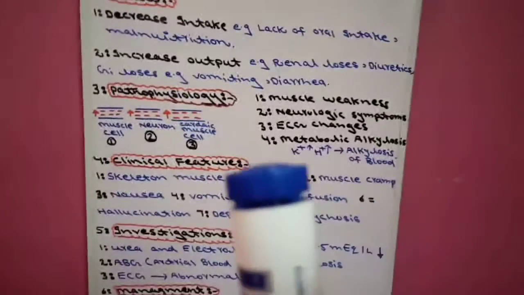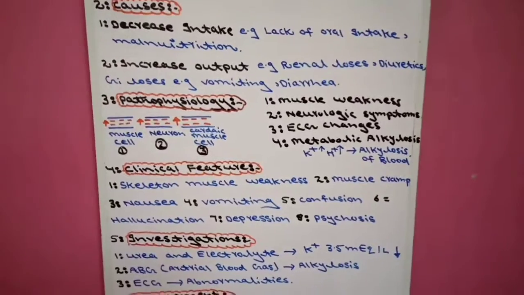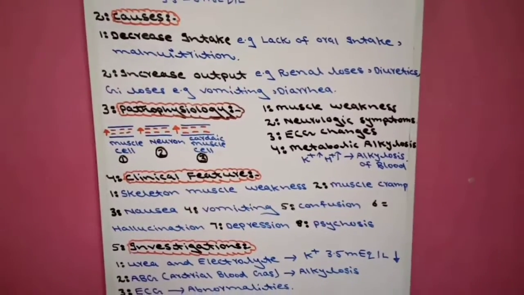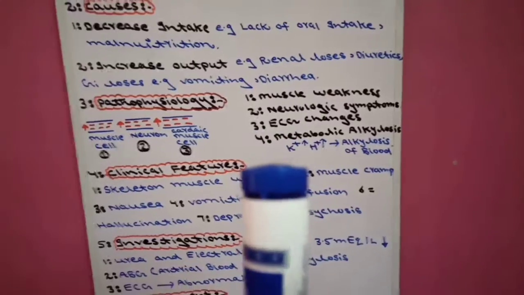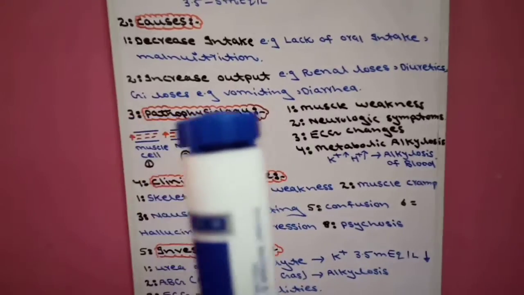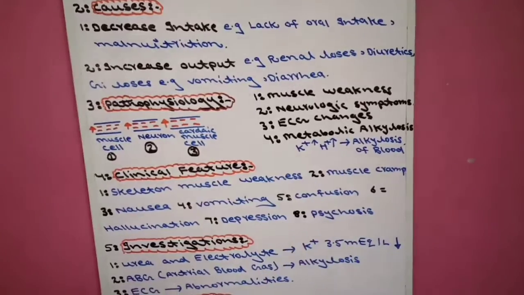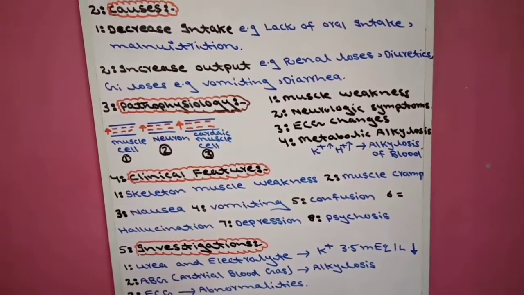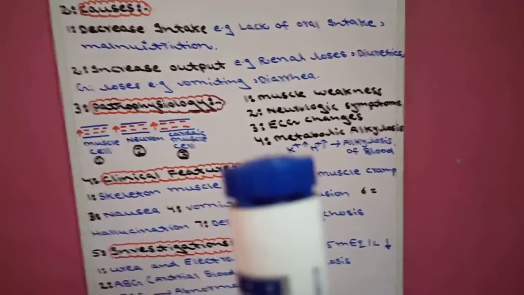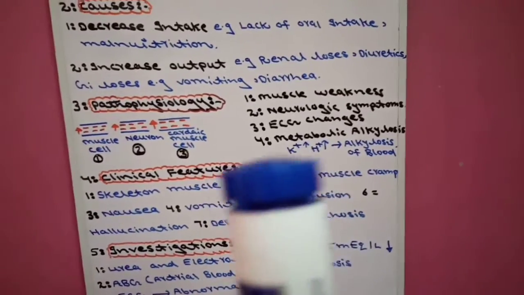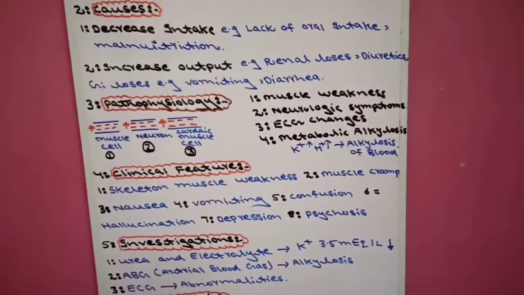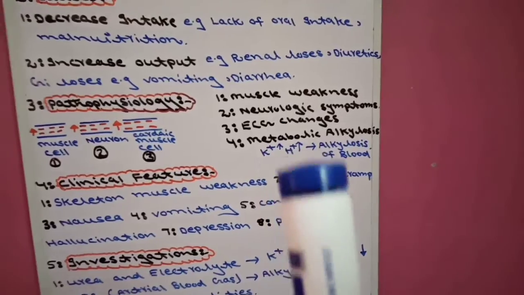And the fourth is metabolic alkalosis. How does metabolic alkalosis develop in hypokalemia? When potassium ion is lost from our body, in renal losses due to diuretics, vomiting, or diarrhea, hydrogen ion is always lost with potassium ion. Potassium ion will never be lost alone. It also loses its friend, the hydrogen ion.